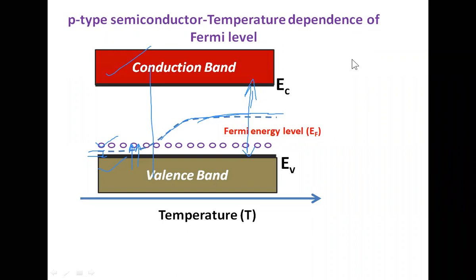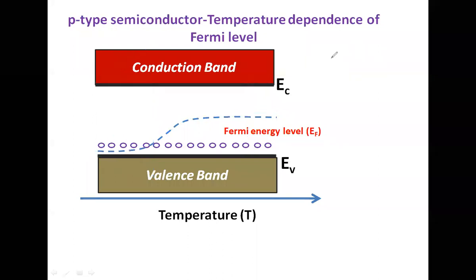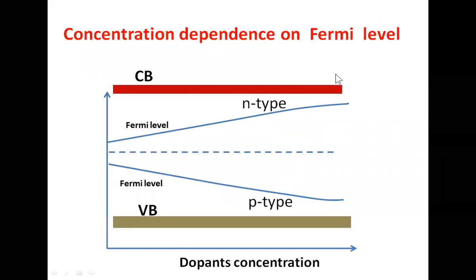Now let us try to understand similarly what will happen to this particular Fermi energy level as we increase the dopant concentration. We have taken an intrinsic semiconductor, and we are trying to convert it to either n-type or p-type.